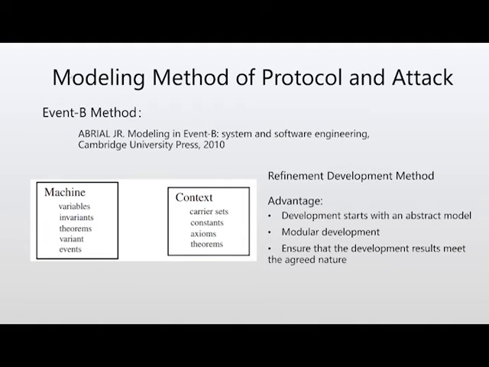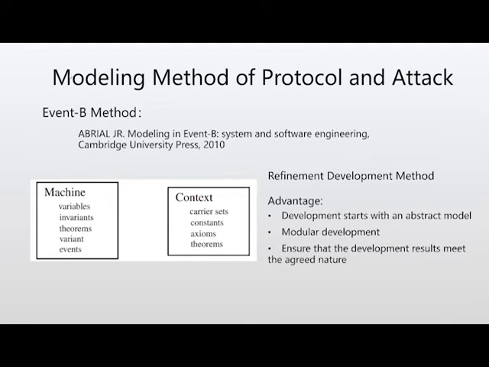Before I introduce our work formally, I will give a brief introduction to the Event B method. Event B is a modeling method proposed by Professor Abrial. You can look at it in detail in the book shown on the PowerPoint. The Event B model can generally be composed of machine and context components, which define the dynamic and static parts of the model respectively. Variable types, constants, axioms, and theorems are defined in context. Variables, invariants that represent the nature of the system, theorems, events, and so on are defined in machine.